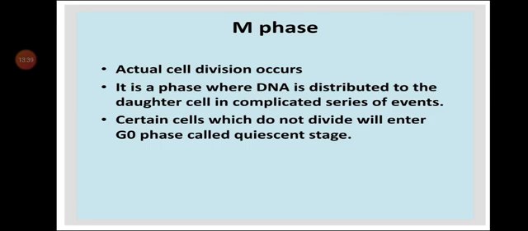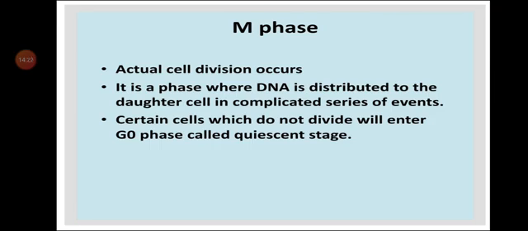So M phase means mitosis or meiosis. It is the actual cell division phase in which cell division takes place. In this, cell division occurs actually. It is a phase where DNA is distributed to the daughter cells in a complicated series of events. Let us see how it will be distributed in the future. In the further chapters, we are going to study mitosis and meiosis in detail.